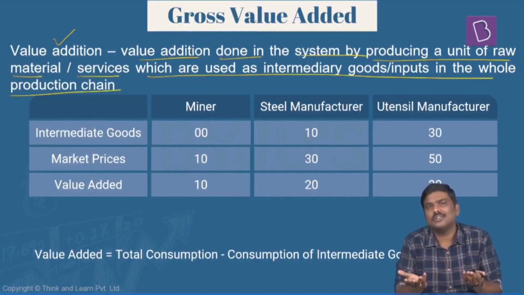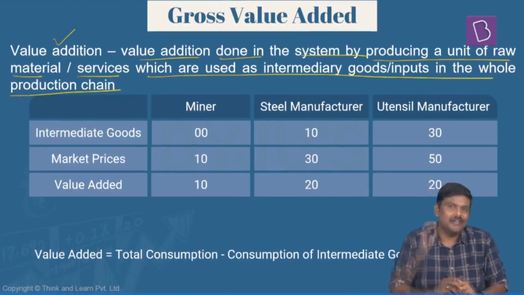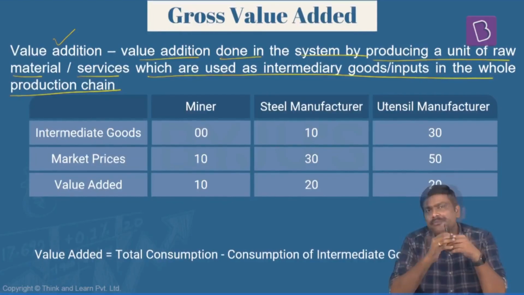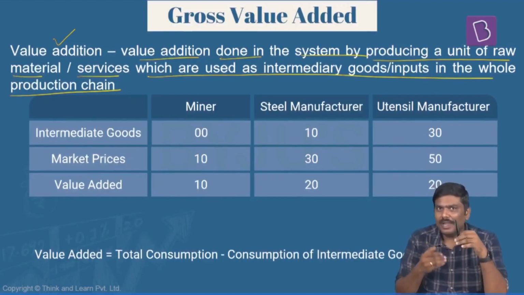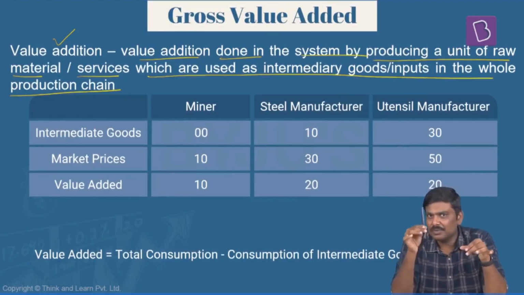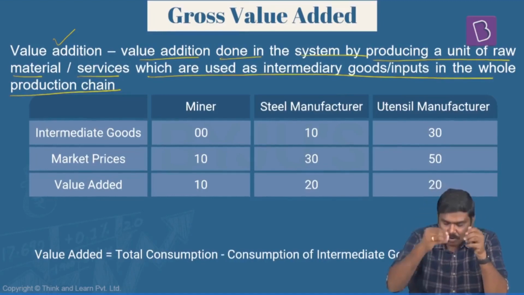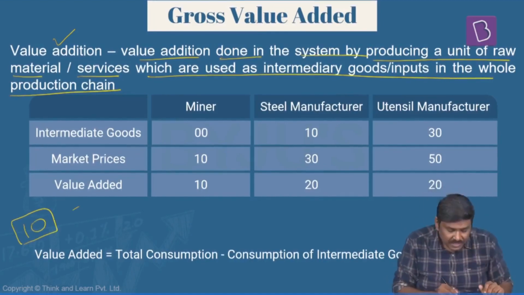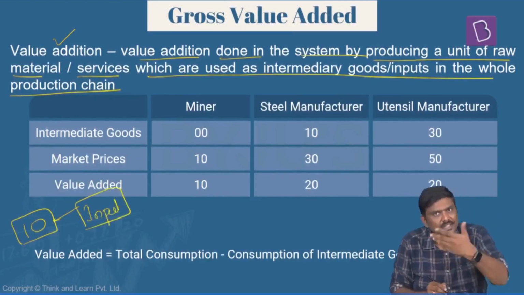I will say, sir, what is this? This is a very technical definition. Let me give you a layman understanding of value addition. Imagine you have supplied raw material to me and I am the producer here, and you have supplied raw material to manufacture this particular pen. So what you have done, you have supplied raw material, let's say of 10 rupees to me. So for me, what is the input cost? Raw material cost is nothing but input cost.